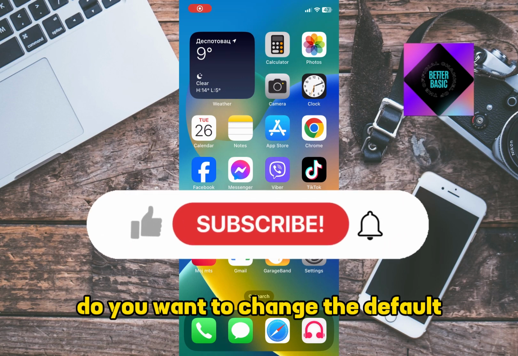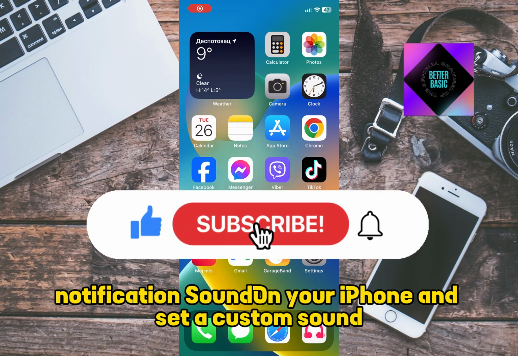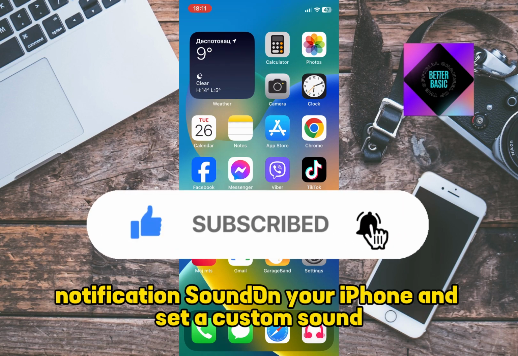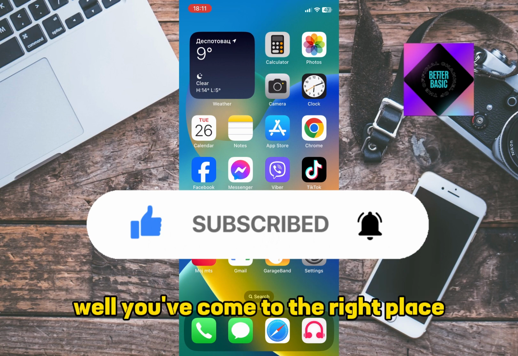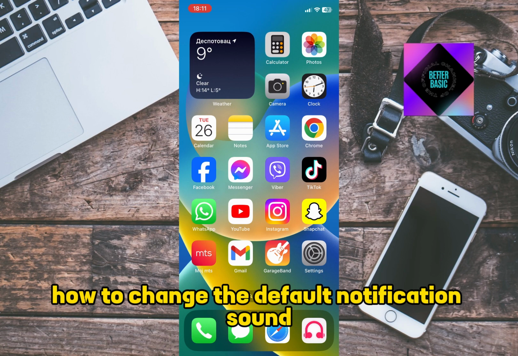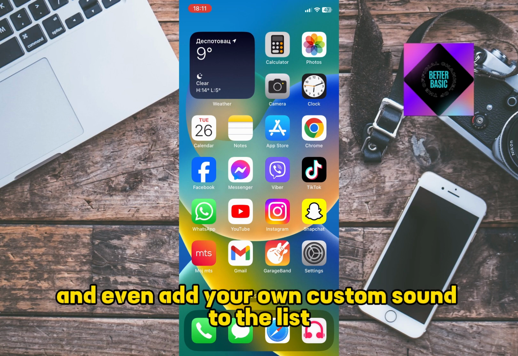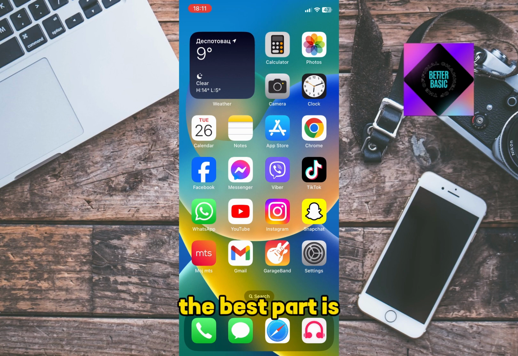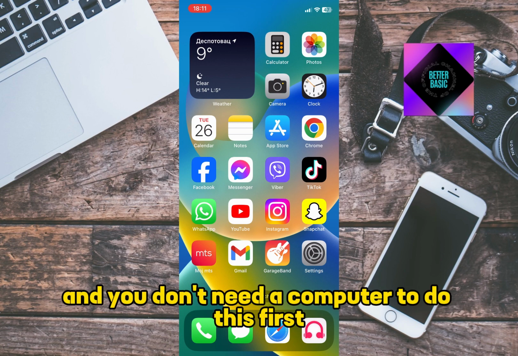Do you want to change the default notification sound on your iPhone and set a custom sound? Well, you've come to the right place. I'll show you how to change the default notification sound and even add your own custom sound to the list. The best part is, it's absolutely free, and you don't need a computer to do this.